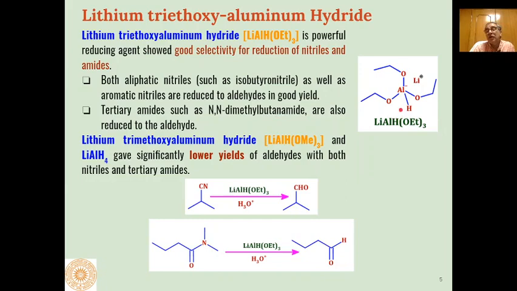This lithium triethoxy aluminum hydride can be prepared from the reaction of lithium aluminum hydride with ethanol as the solvent. Lithium triethoxy aluminum hydride is a powerful reducing agent which has good selectivity for reduction of nitriles and amides.